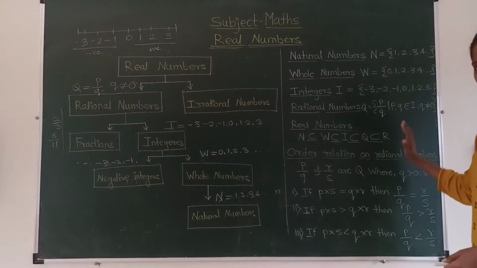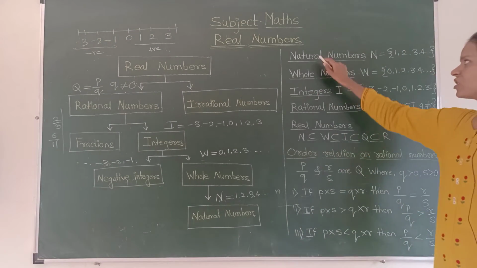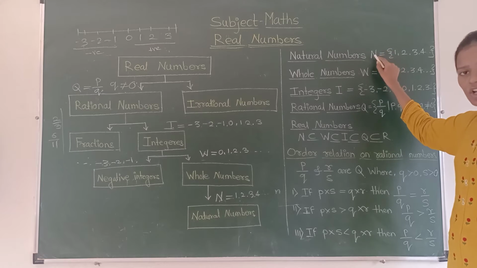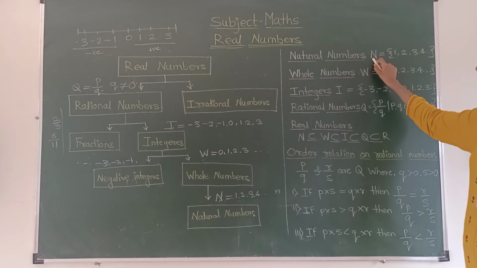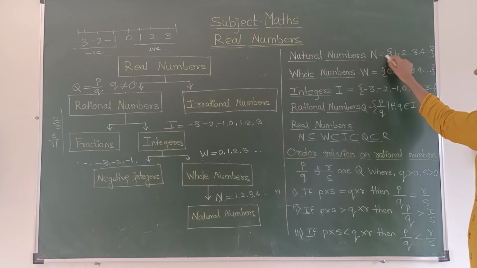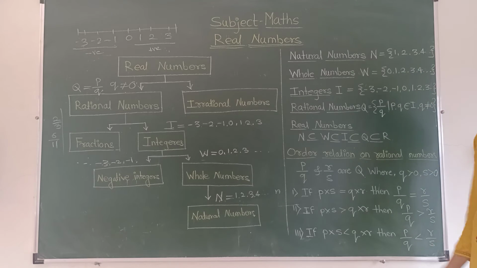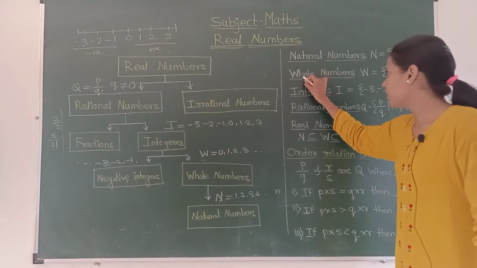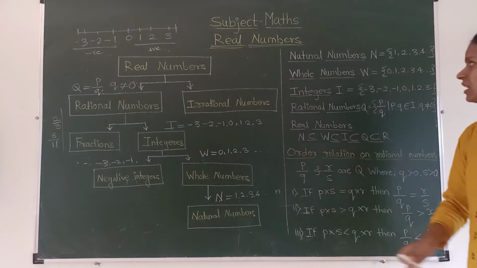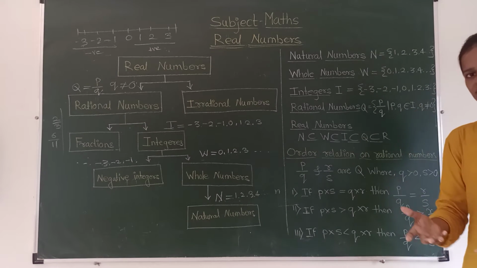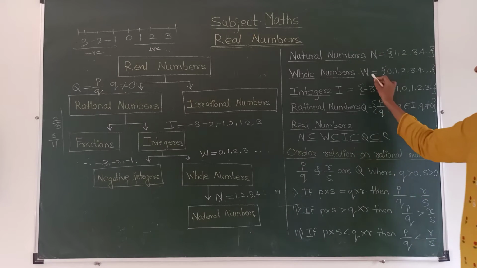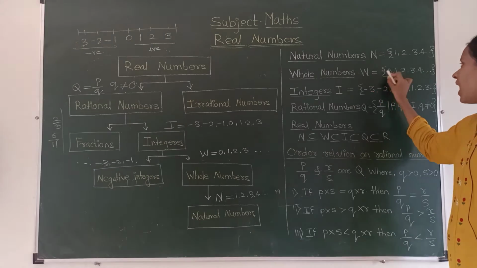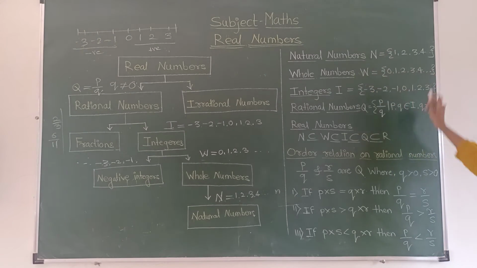See, this is what I have explained here. The set of natural numbers we show by capital letter N, and these numbers are 1, 2, 3, 4 and so on. Whole numbers are the numbers which contain 0 plus the natural numbers. We denote this by capital letter W, and it is 0, 1, 2, 3, 4.